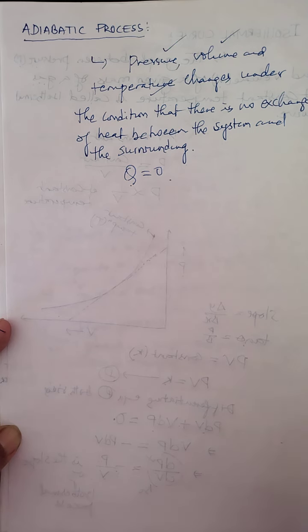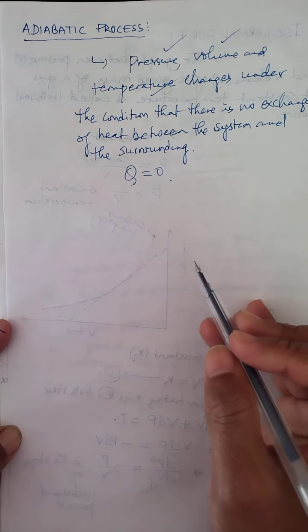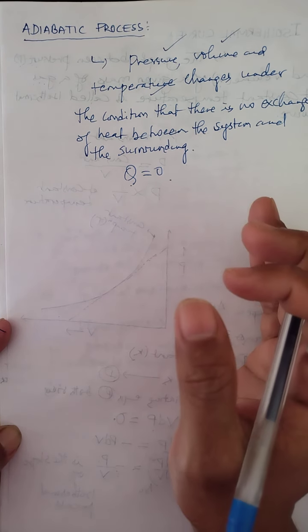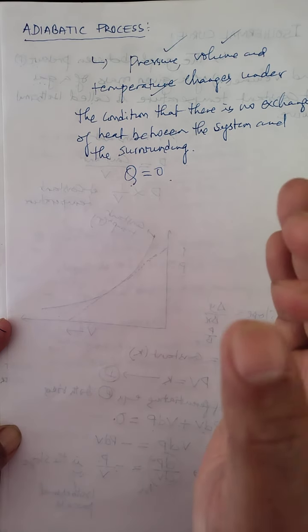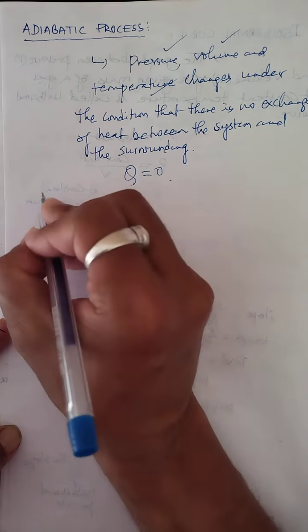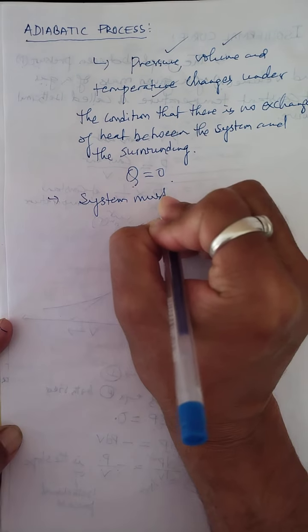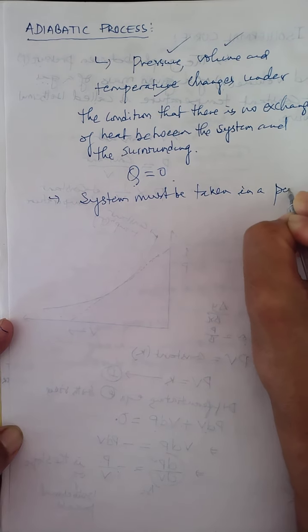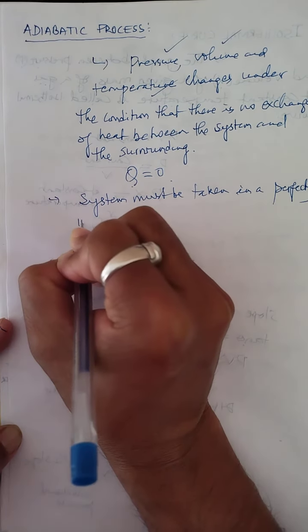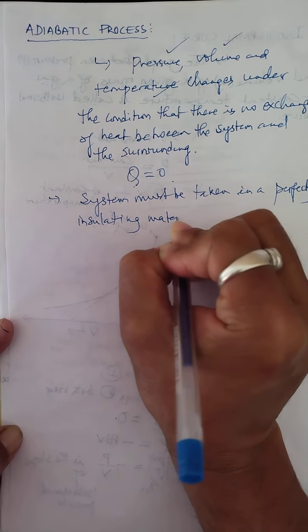Now, this process takes place under a necessary condition, and the condition is that heat should not be exchanged between system and surrounding. This can be achieved by taking the system in a perfectly insulating material. So let me write down: the system must be taken in a perfectly insulating material.